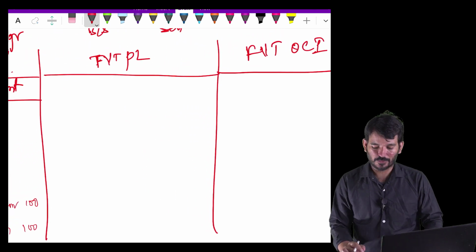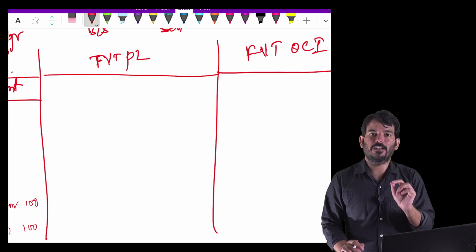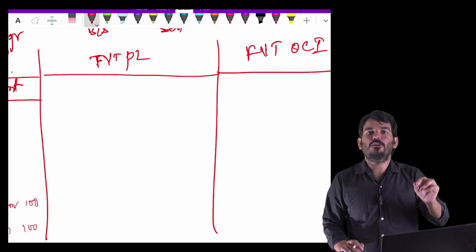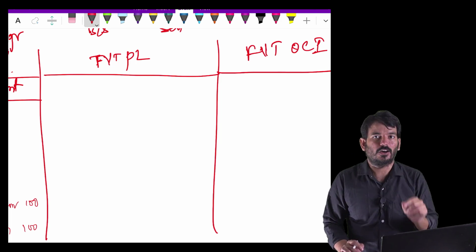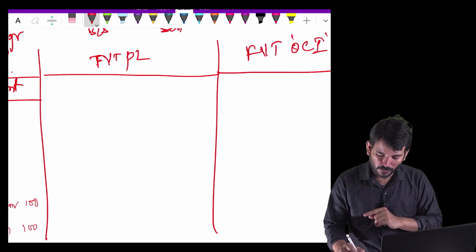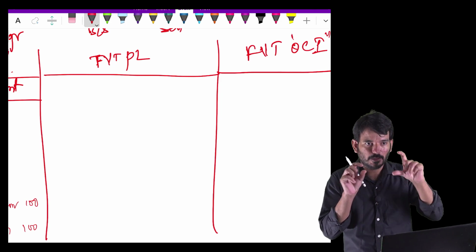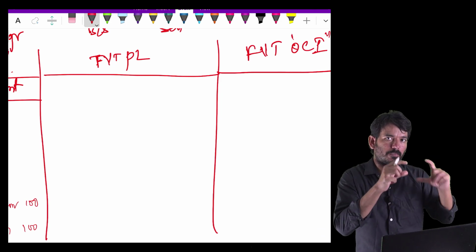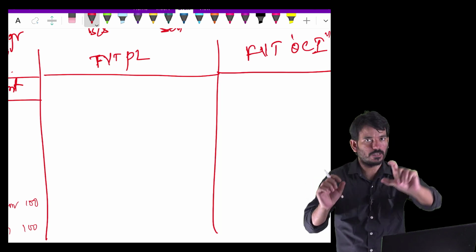We'll go with the fair valuation. Now understand, when I am going with the fair valuation through P&L, it means that at every stage I will do the fair valuation and recognize it, and the recognition of gain or loss I will route through P&L. If I am routing it through OCI, I will use the word OCI. If I am using P&L, I will use the wording P&L. Everything is the same. P&L means it is going into the main income section of the P&L. If it is going to OCI, it will be shown in your balance sheet. That's the only difference.